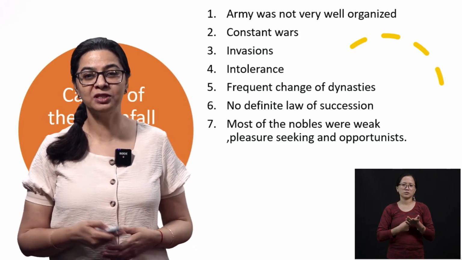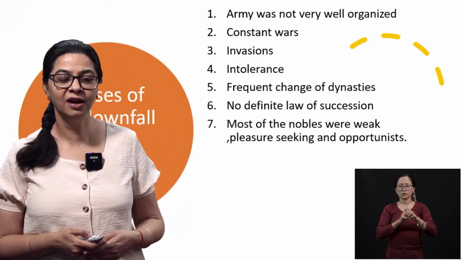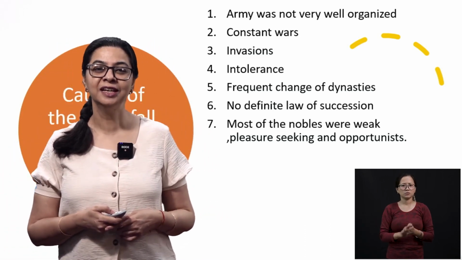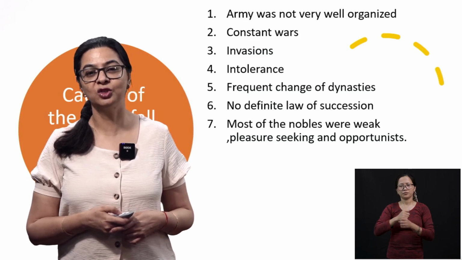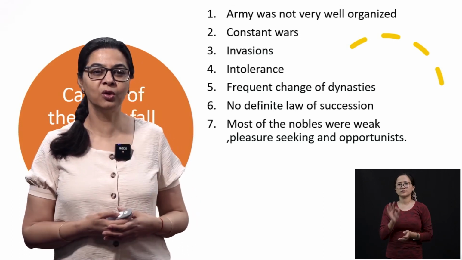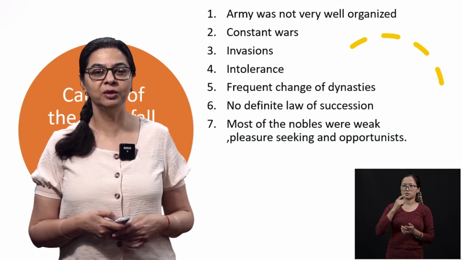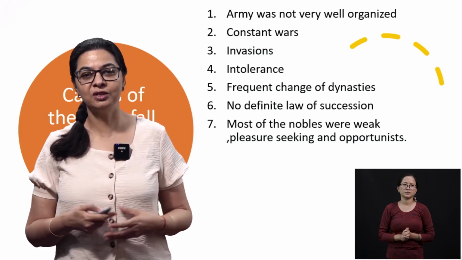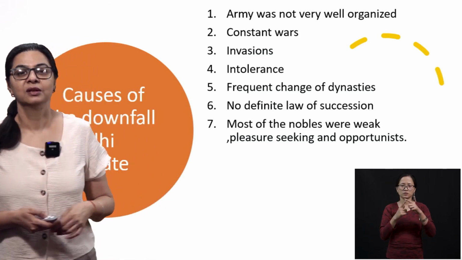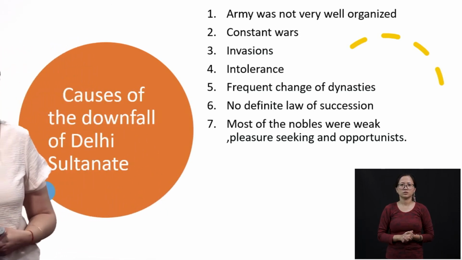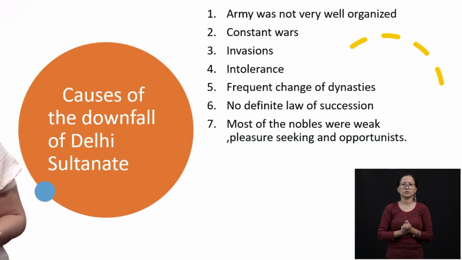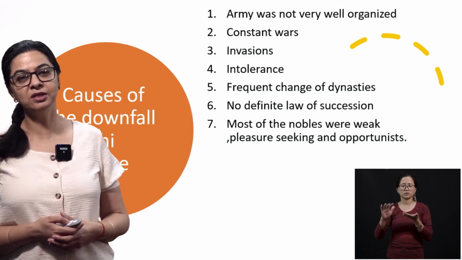And most of the nobles at that point of time were weak. Why? Because they thought that pleasure seeking and opportunities are more important than making a good and a strong ruler. So they were merrymaking, they were very fond of alcohol and women, but they were not very militarily strong. So that is why this Sultanate period falls, and then the other very glorious era of Mughals comes in.